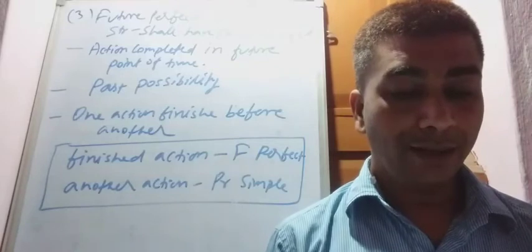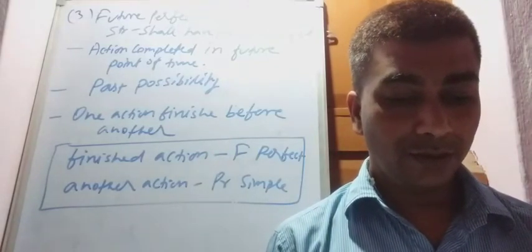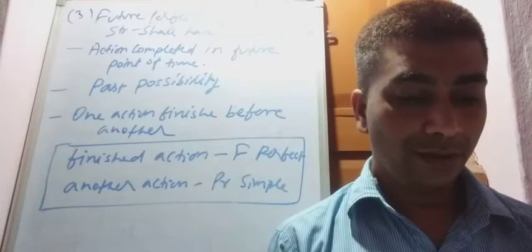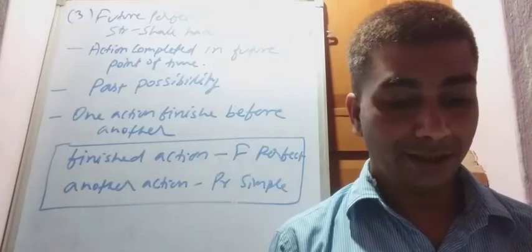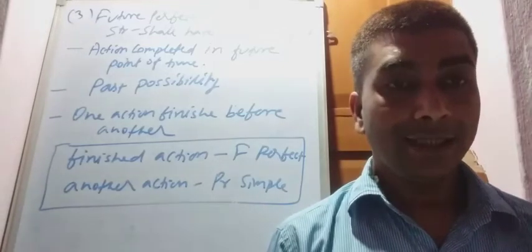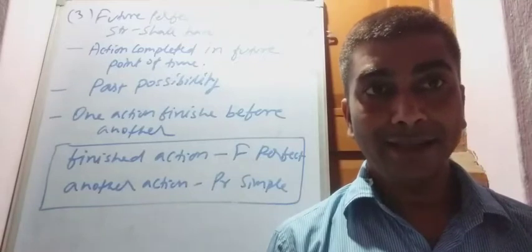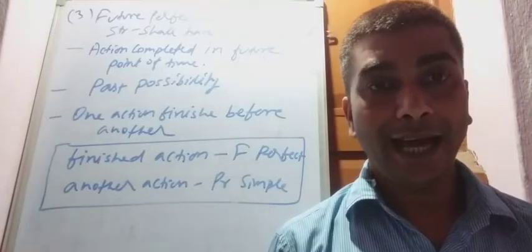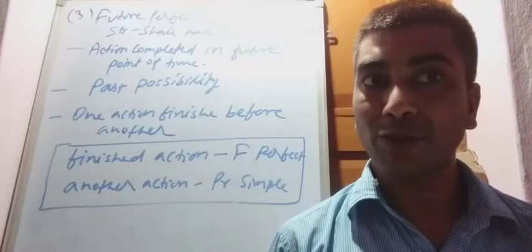Another example: they will have returned home by Monday. The definite fixed future time is Monday.